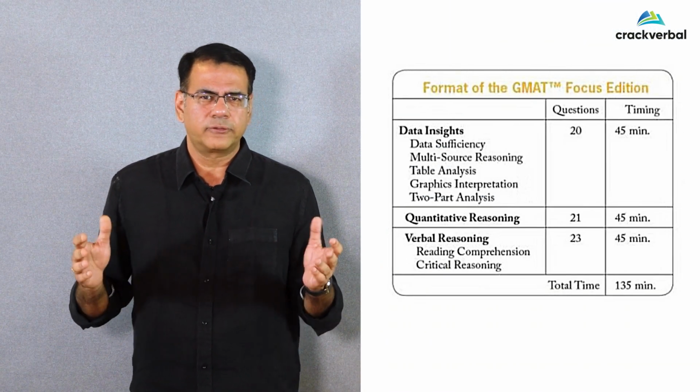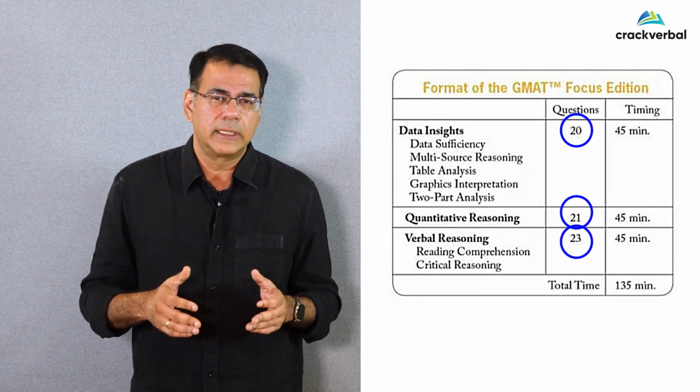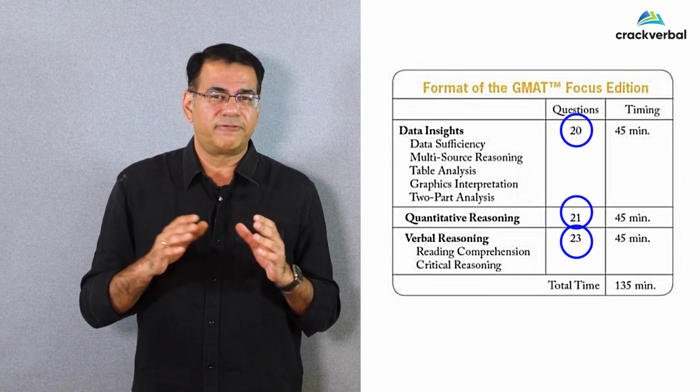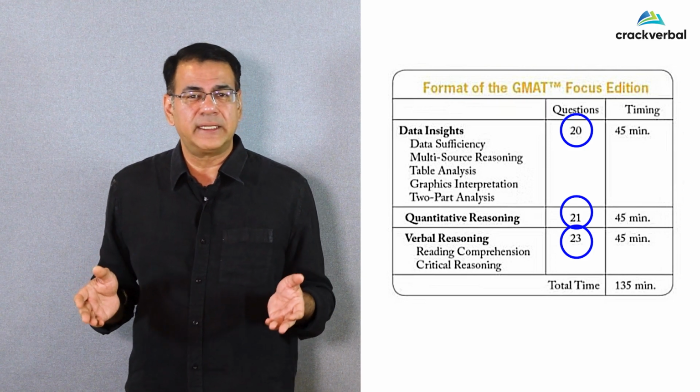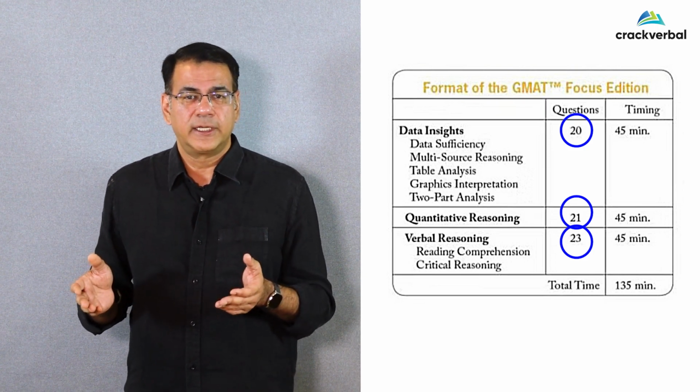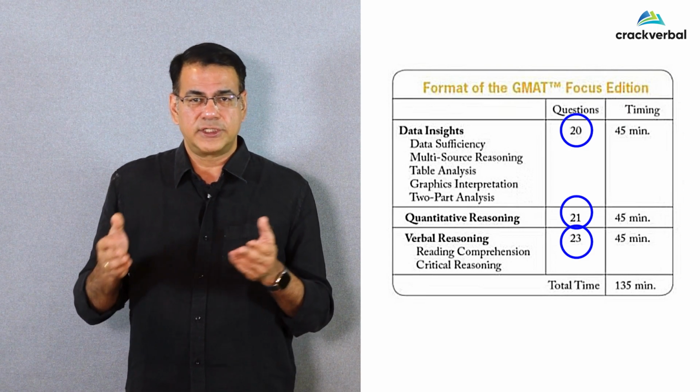Also, since the new edition will have fewer questions, the GMAT will need an algorithm that is far more sensitive. With approximately 20 questions in each section, the algorithm will need to give a fairly accurate scale. Fewer questions might also mean that you will see harder questions in all the 3 sections in the GMAT Focus, because they really want to differentiate at the top end of the spectrum, say the 90th percentile and above.